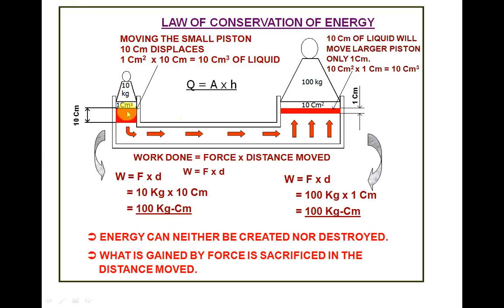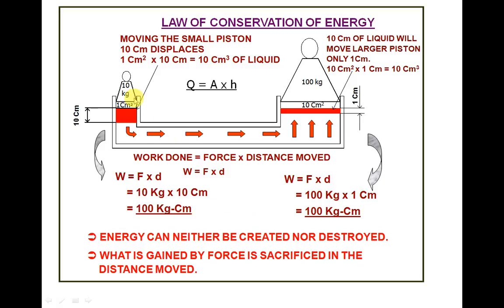It will be converted from one form to another form, or work done is equal. Work done here is nothing but force into distance. So work done here: force is 10 kg and the distance moved is 10 centimeters. That is nothing but 100 kg centimeters. Let us see how much it will be moved here. This work done will be converted to here, so this will be equal. So 100 kg centimeters is equal to force into distance. Force is 100 kg, so 100 kg centimeters is equal to 100 kg into distance. So the distance moved by the 100 kg mass is 1 centimeter.